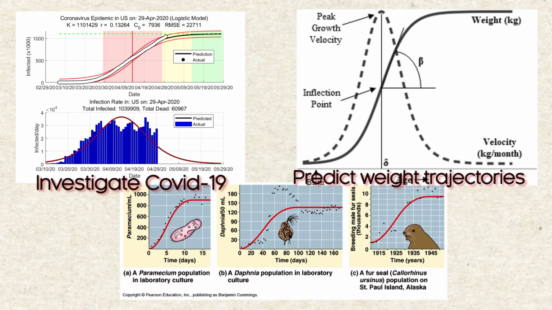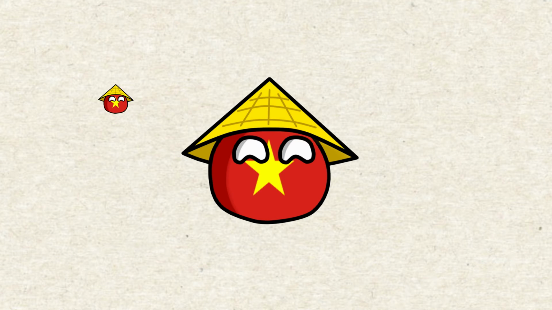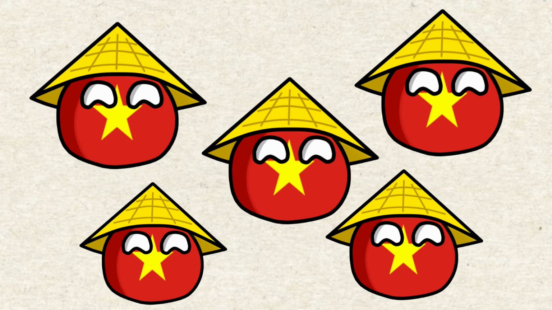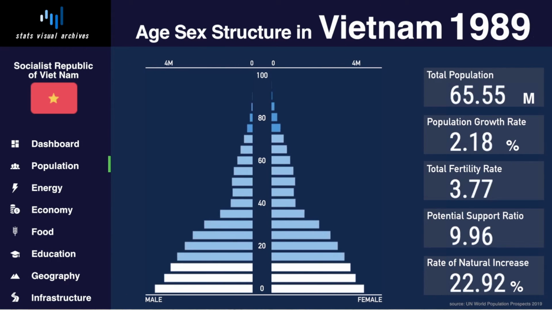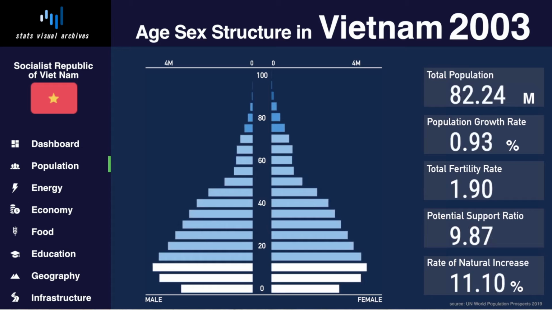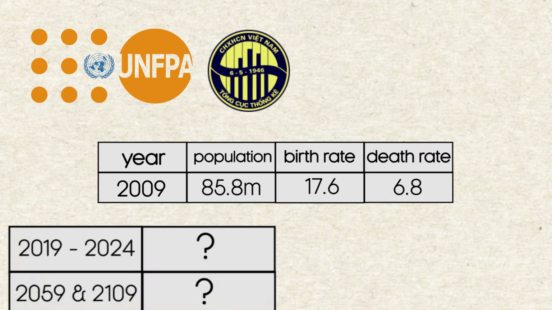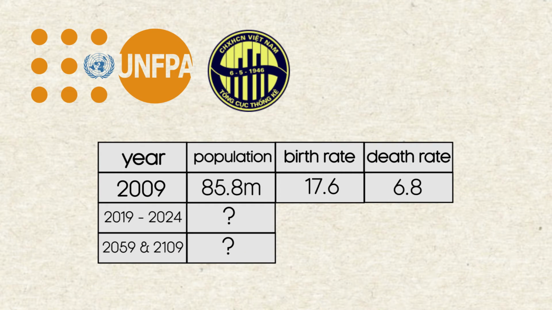Nowadays, the logistic equation has inspired many works and is being used in many different fields. In particular, population estimation using the logistic model has been widely used in various studies thanks to its accuracy and reliability. Let's see how the model can be applied in the context of Vietnam. Overall, we'll apply the logistic model to estimate Vietnam's population in the period of 2019 to 2024 and predict its population in 2059 and 2109. The data for this case is taken from the General Statistics Office of Vietnam and the United Nations Population Fund.